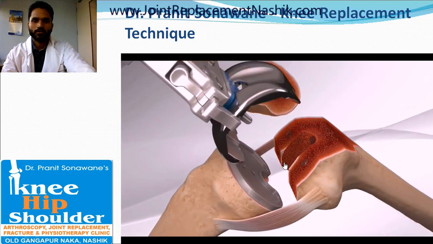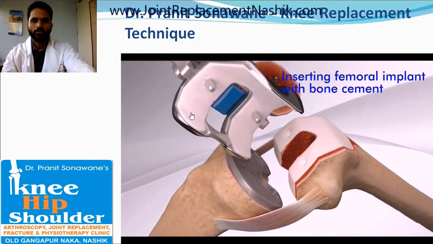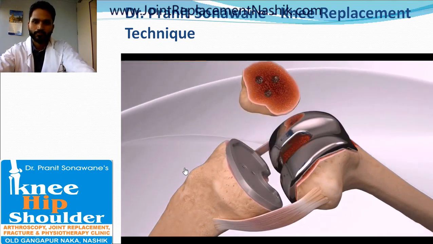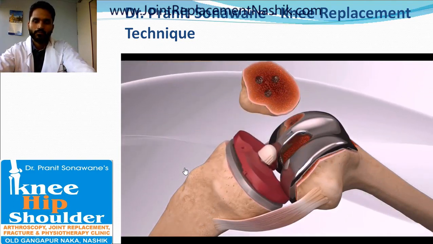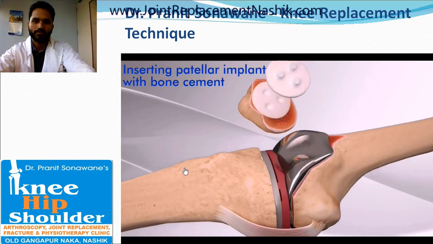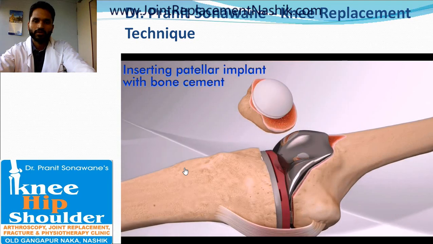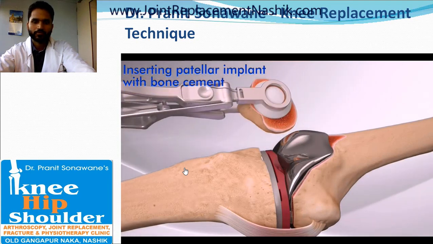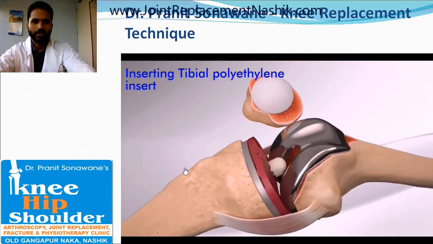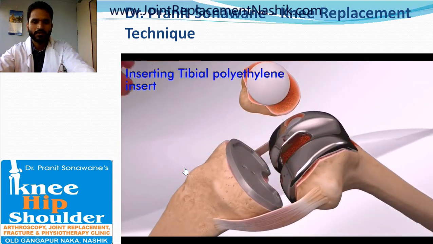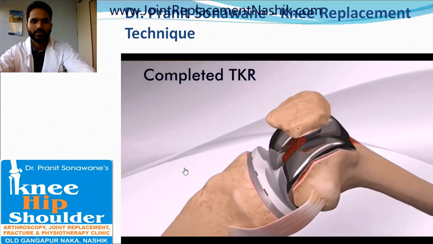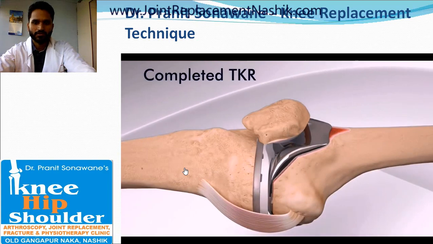Similarly, the cement is applied on the femur as well as the femoral component, and the final femoral component is placed. After rechecking the flexion and extension gap, that is balance, and performing the resurfacing of the patella, the appropriate size polyethylene tibial insert is inserted in this manner, and this completes the knee replacement surgery.